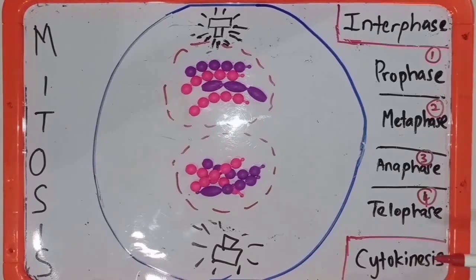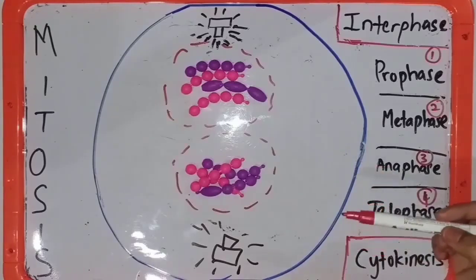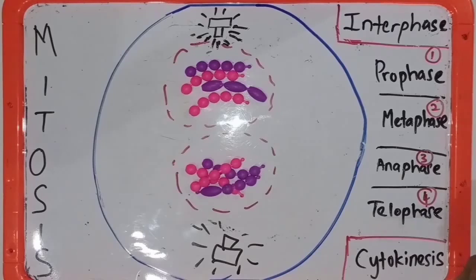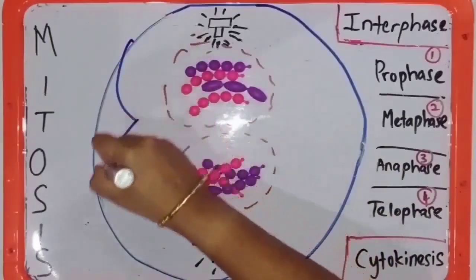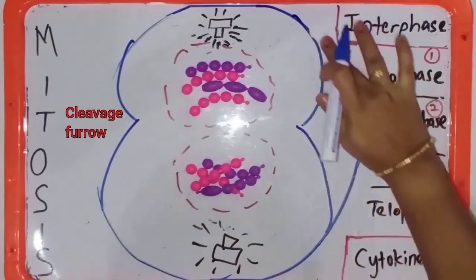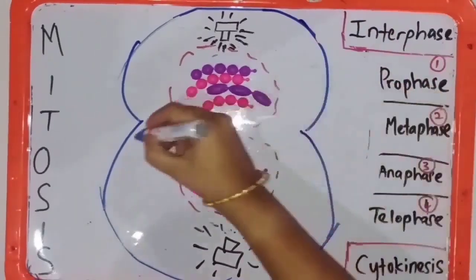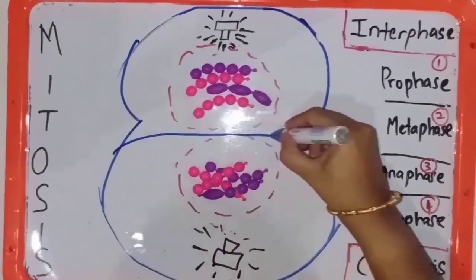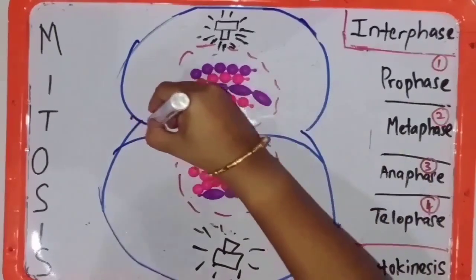Cytokinesis is not a stage of mitosis, but for a cell to complete cell division, it should divide by forming a cleavage furrow in animal cells or a cell plate in plant cells to separate into two daughter cells. So during cytokinesis, a cleavage furrow forms in the animal cell, and then the cell completely divides into two separate daughter cells.